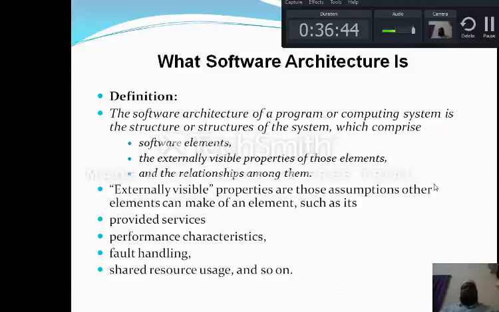Last but not least, the relationships between these two, that is, the elements and the external parts. How are they related? Are they strongly related or weakly related, part-of related or subclass related, dependent or not dependent? All these things will come into the picture.